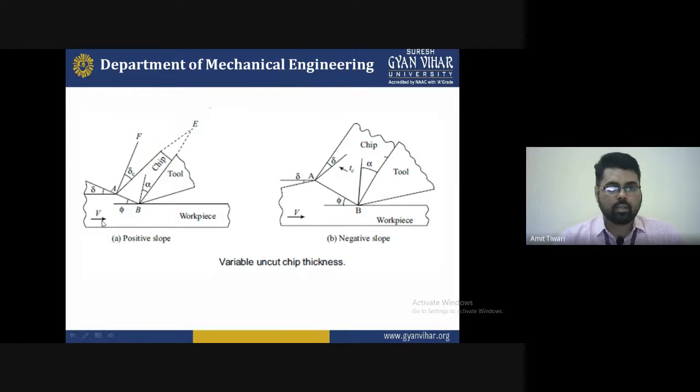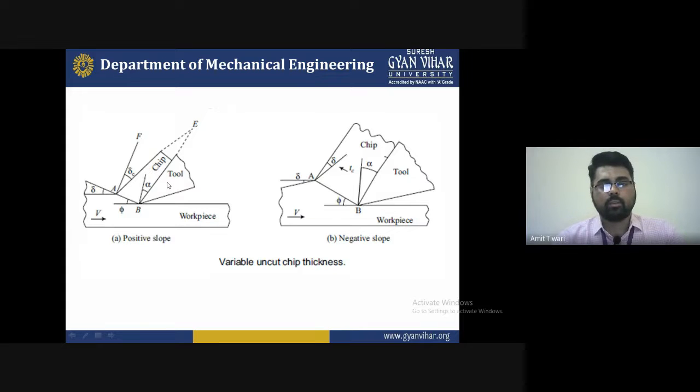V is the cutting velocity, del is the deflection, del C is the deflection of cut chip, phi is the shear plane angle, alpha is the rake angle. And you find that this chip is very thin. There is not a larger distance between the chip thickness.